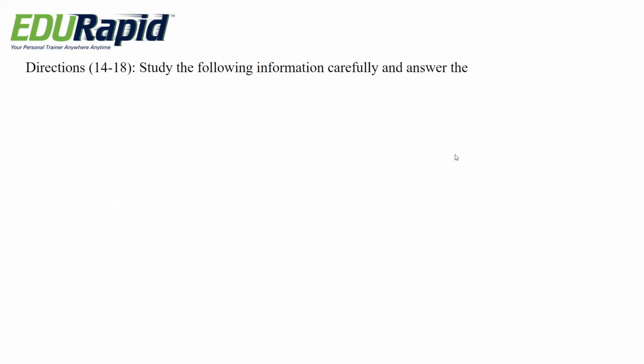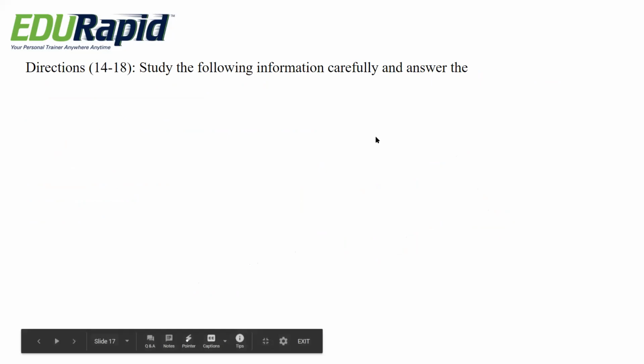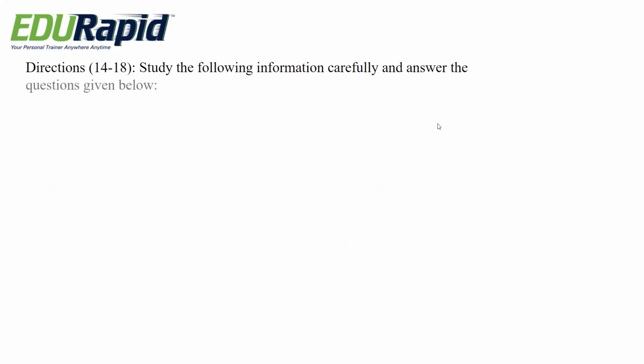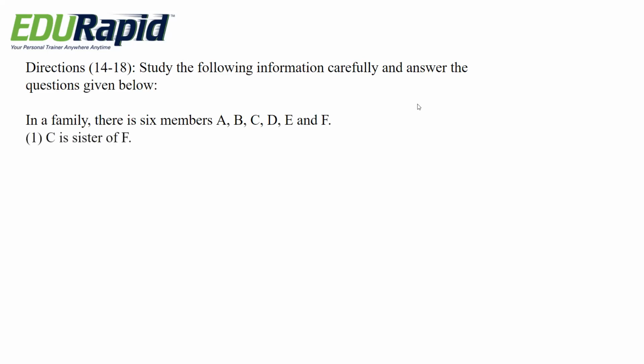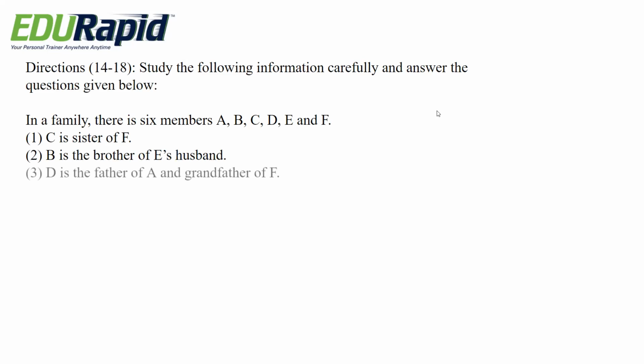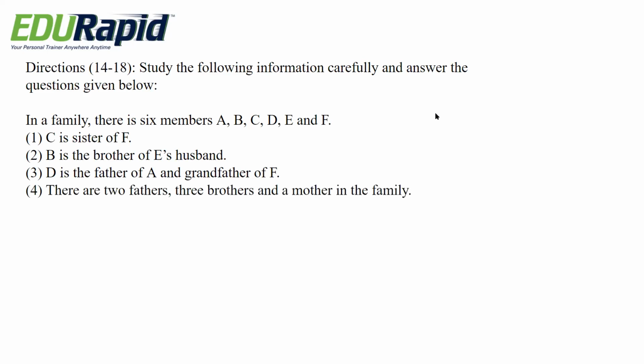Next question from the directions for question number 14 to 18. Study the following information carefully and answer the questions given below. In a family, there are 6 members A, B, C, D, E and F. First condition, C is sister of F, B is the brother of E's husband, D is the father of A and grandfather of F. There are 2 fathers, 3 brothers and a mother in a family.